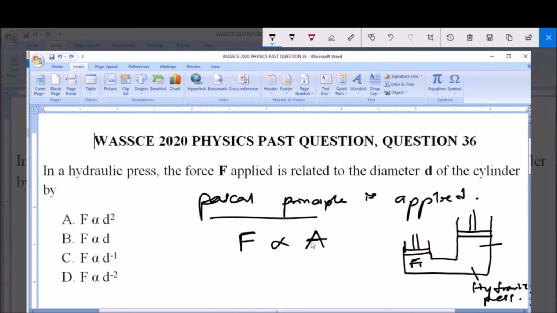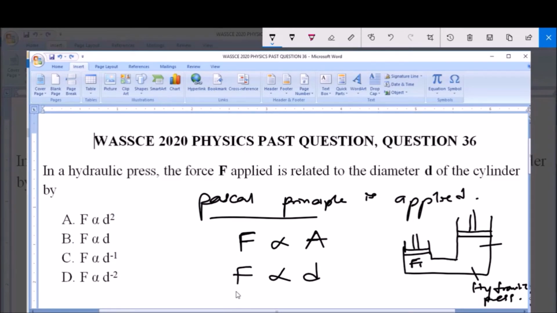Now, since we know that the area of this cylinder is a result of its radius, and its radius can be used to get the diameter, we can also say that the force of this hydraulic press is directly proportional to the diameter of this cylinder, because the greater the diameter of the cylinder, the greater the radius, and likewise the greater the area, and the greater the area, the greater the force.